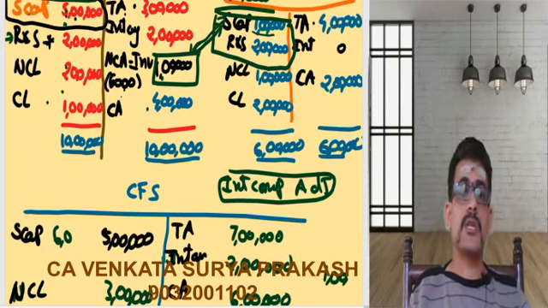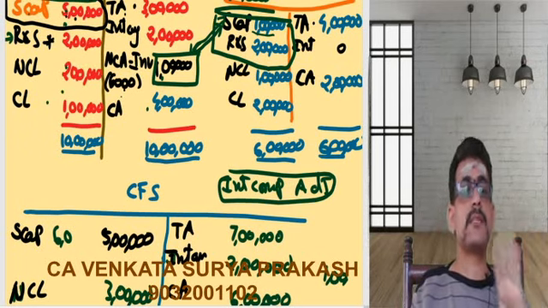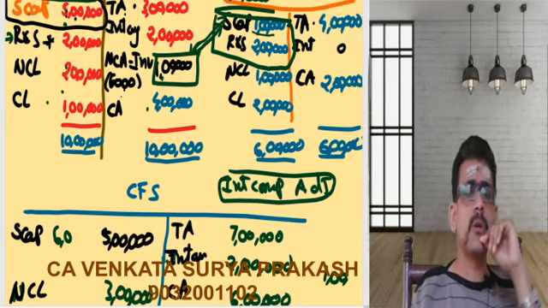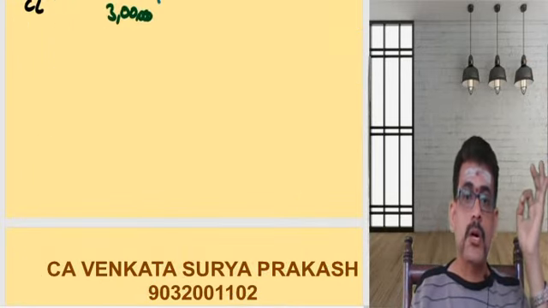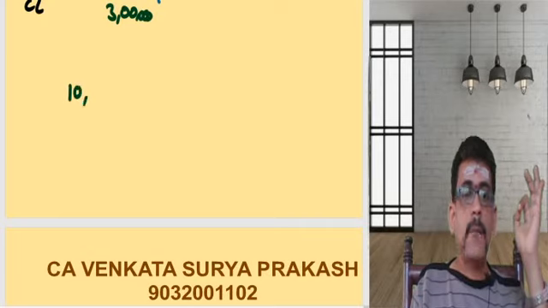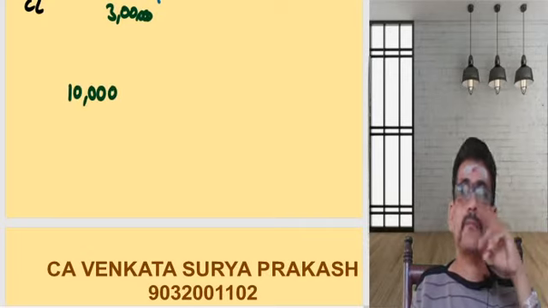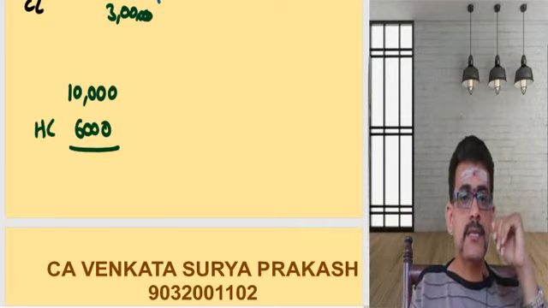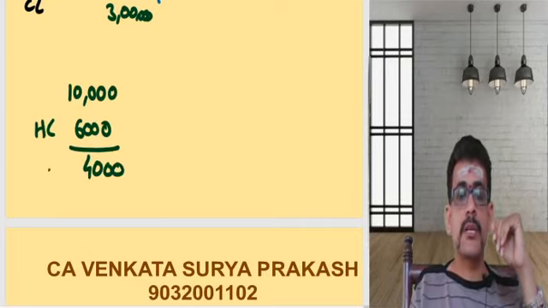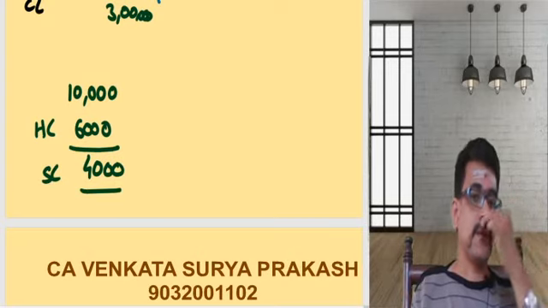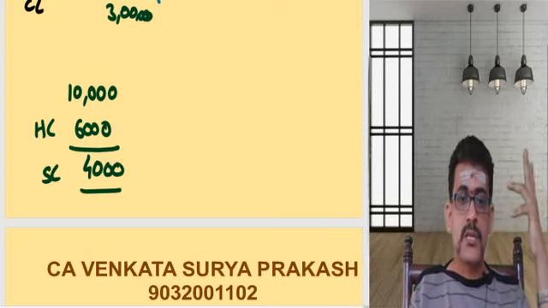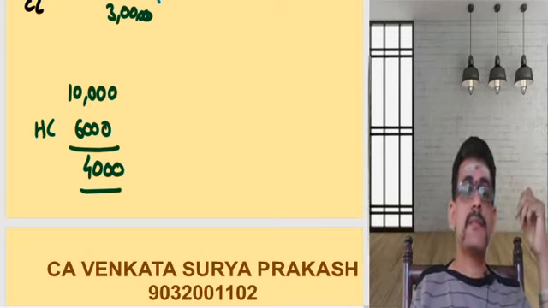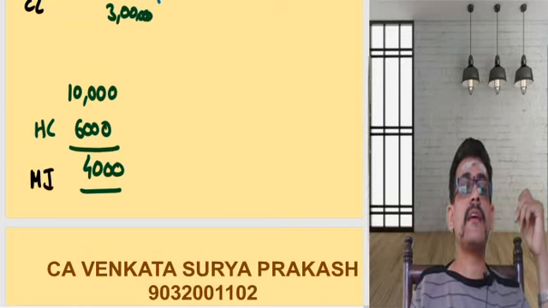Of this 10,000 shares, holding company is holding 6,000. Then what about the remaining 4,000? Total number of shares are 10,000. Of this, holding company is holding 6,000 shares. That means 4,000 shares is held by someone else. This someone else will be called minority interest.